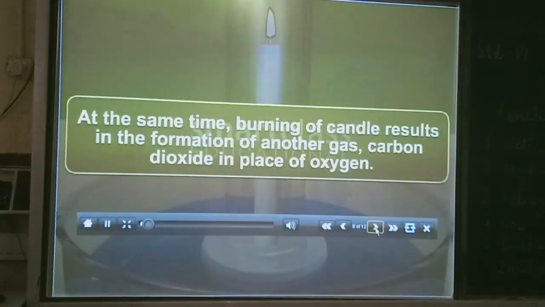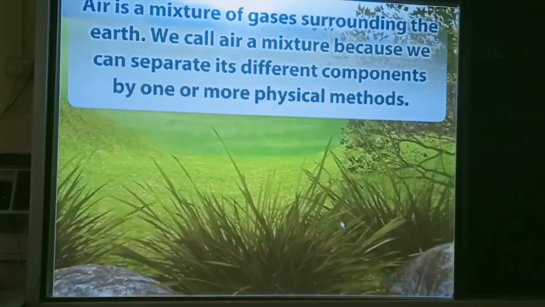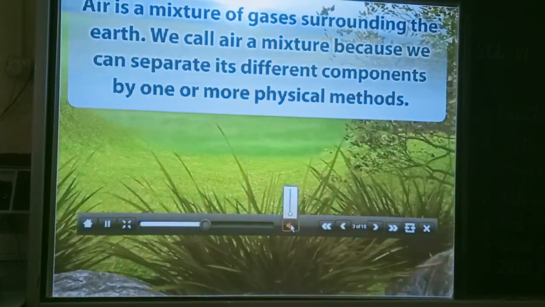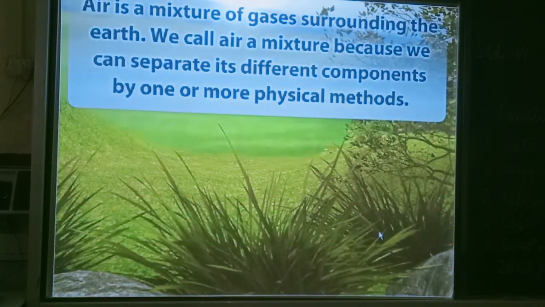The question that arises at this point is, why has water not risen beyond a certain point in the gas jar? Components by one or more physical methods. Let's now look at the various components of air.